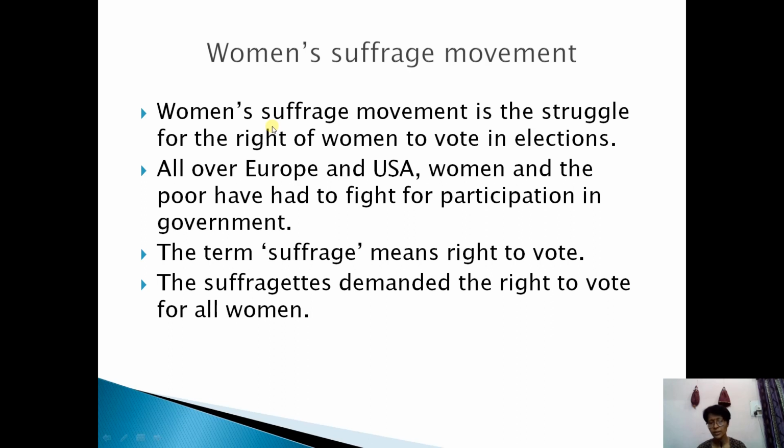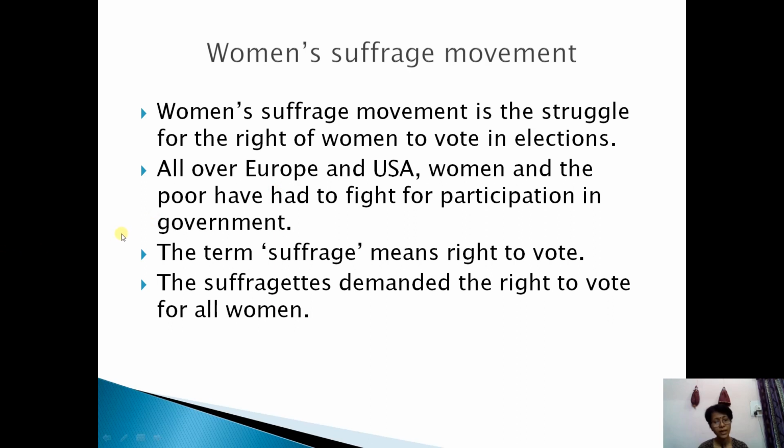Now one topic here is the suffrage movement. In the box on page number 32 in your book, it is given what the suffrage movement is, also called the women's suffrage movement. Women's suffrage movement is the struggle for the right of women to vote in elections.